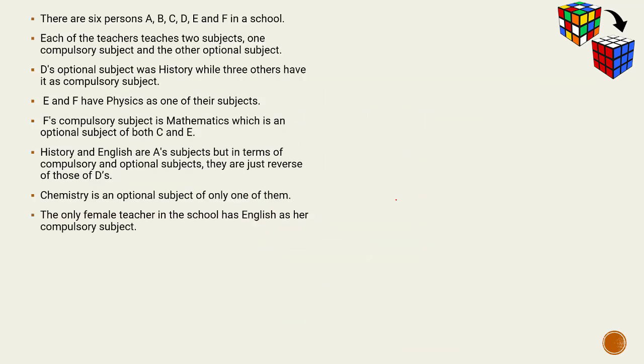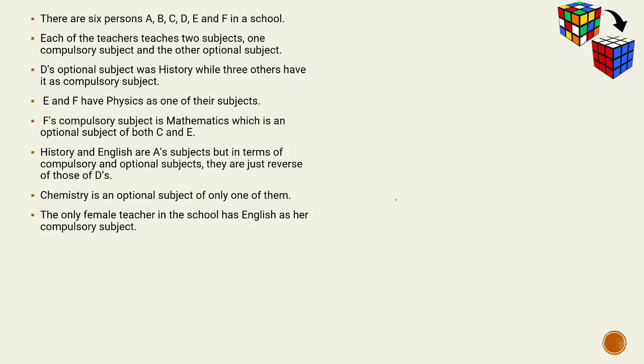There are 6 persons A, B, C, D, E, F in a school. Each of the teachers teaches 2 subjects, one compulsory and the other optional. And there is data given about the optional subject of these teachers as well as about their compulsory subject.